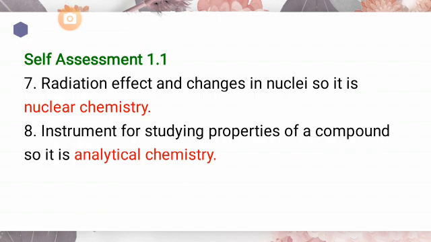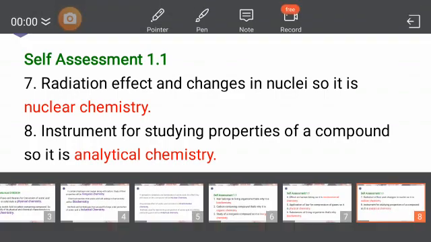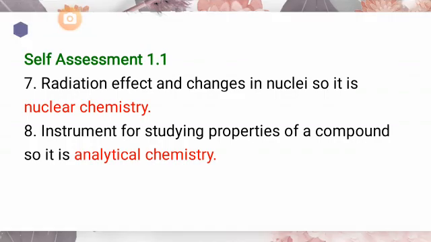Next, the calorimeter is a device that measures the heat. They are talking about the instrument that is used for the measurement of heat, and it is a substance that absorbs heat or emits it on cooling. So they are talking about the instrument for the absorbing or for the measurement of heat, so it will come under the category of analytical chemistry.